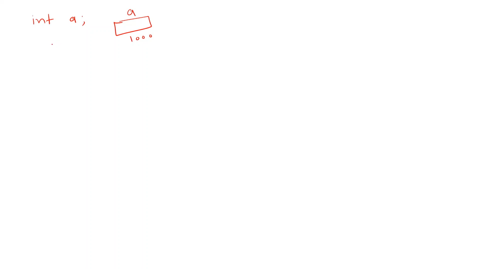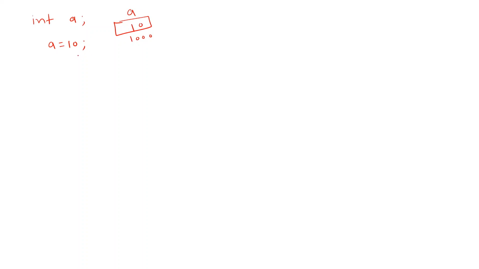Now a equals to 10. So what will this statement be? This statement is initialization. First time variable में जब भी value हम put करते हैं, that is called initialization. So this a content is initialized with 10.